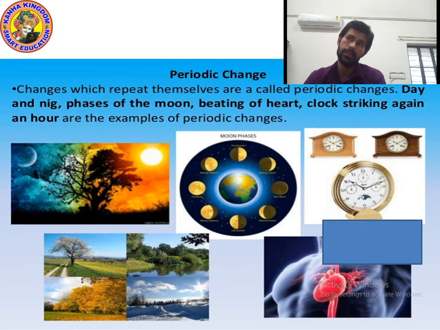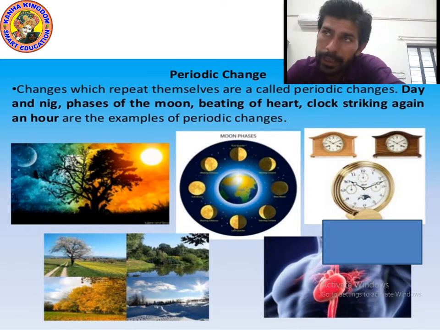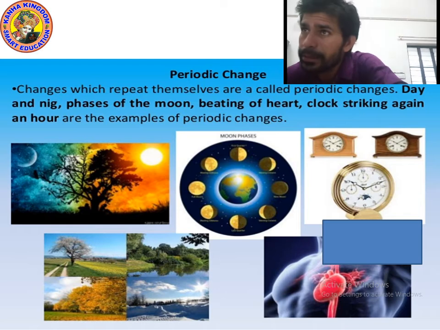You know that planets revolve around the sun. They take a fixed period of time. After a fixed period, they turn again and again.